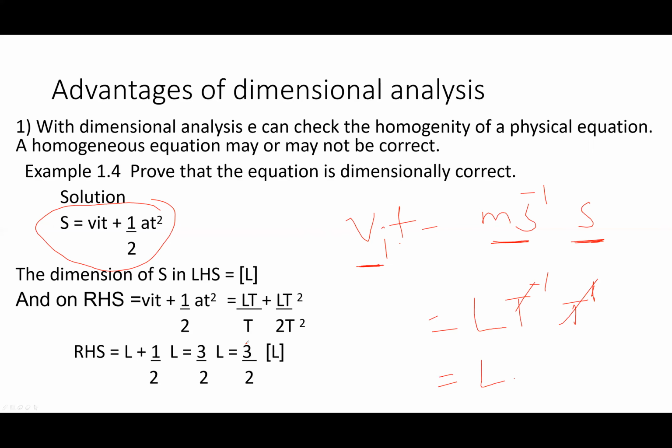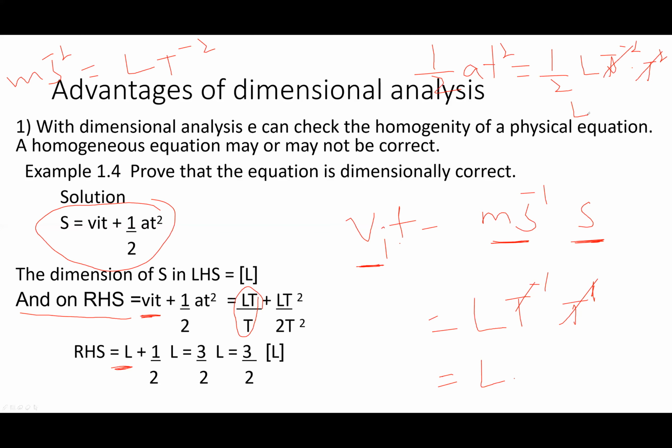So for the right hand side we will get this one. This is the calculation. Now for half a t square, acceleration is a meter per second square, so its dimension is L T^-2. L T^-2 into T square cancels, we get L by 2.